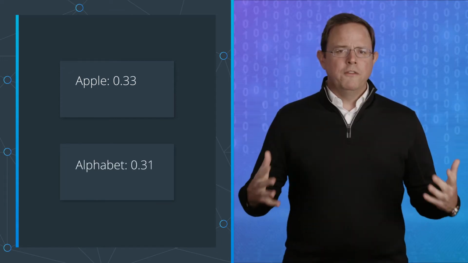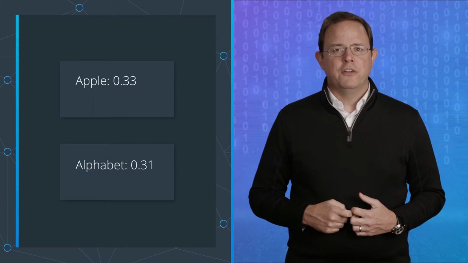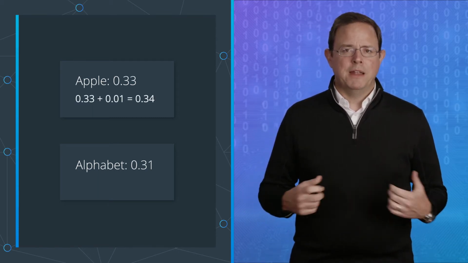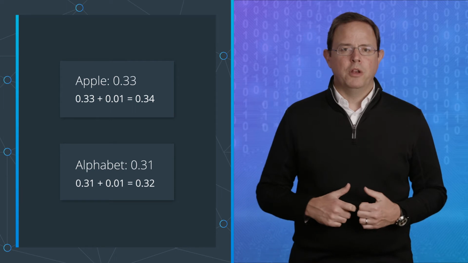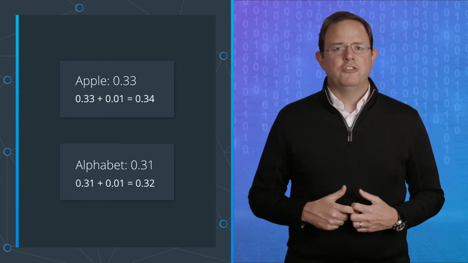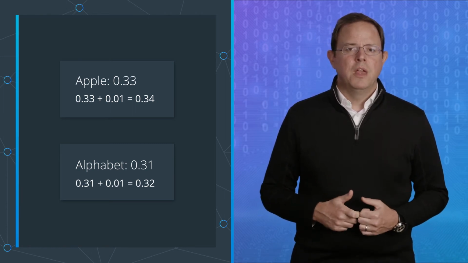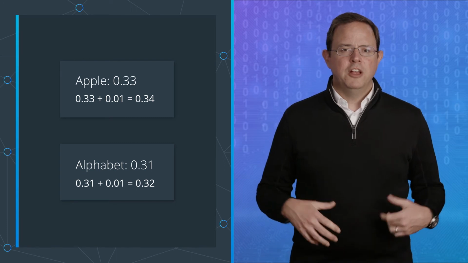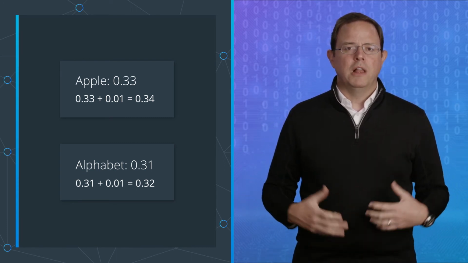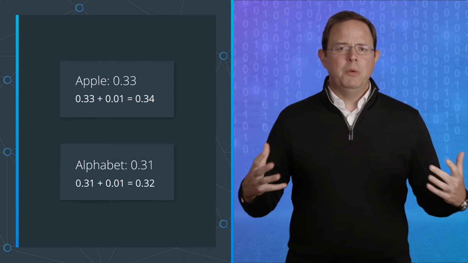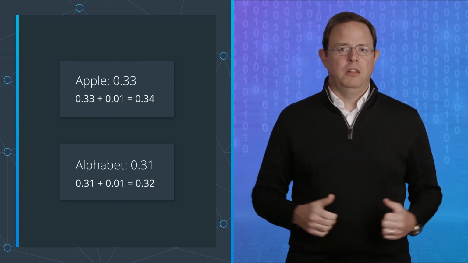Let's again take the example of Apple and Alphabet. One day, Apple's alpha value is 0.33, and Alphabet's value is 0.31. What if on the next day, Apple's alpha value increased by 0.01, and Alphabet's alpha value also increased by 0.01? If we translated these directly into portfolio weights, the weights would change slightly from day 1 to day 2. But the important thing to notice is that we'd still be putting more money on Apple relative to Alphabet. So maybe we wouldn't actually want to change our positions at all.